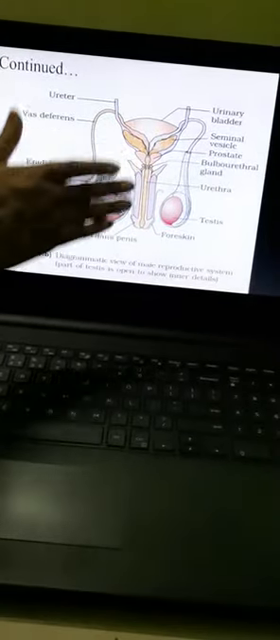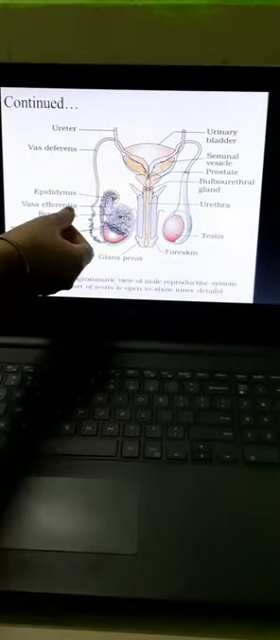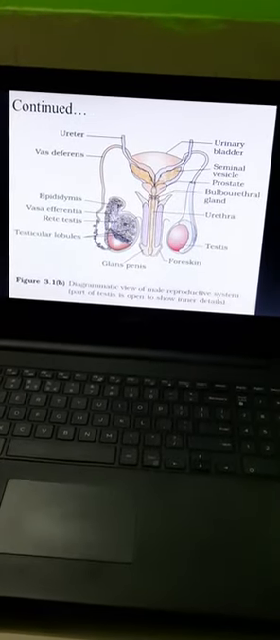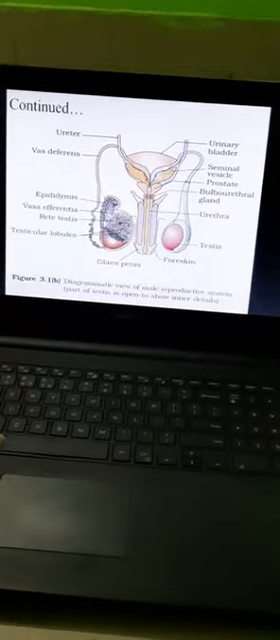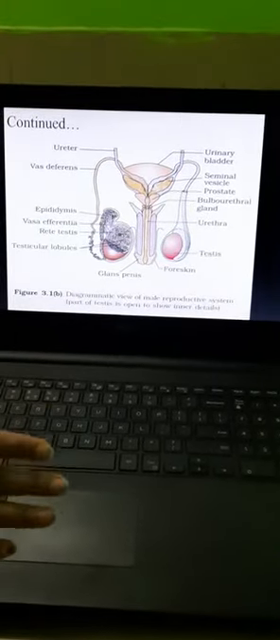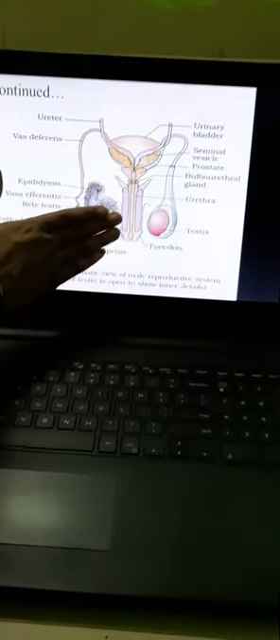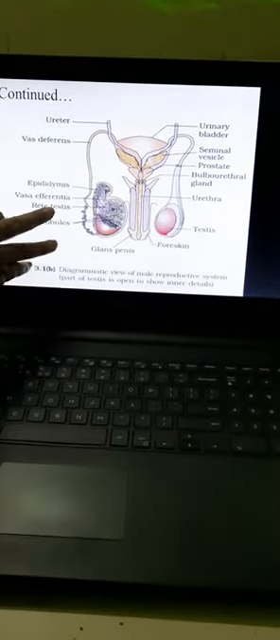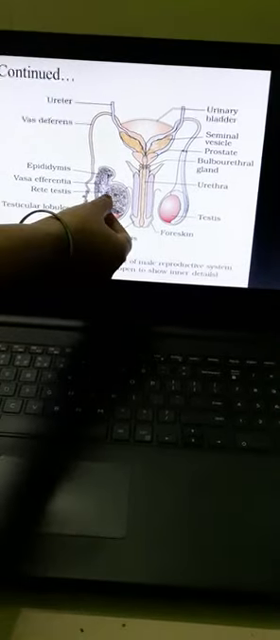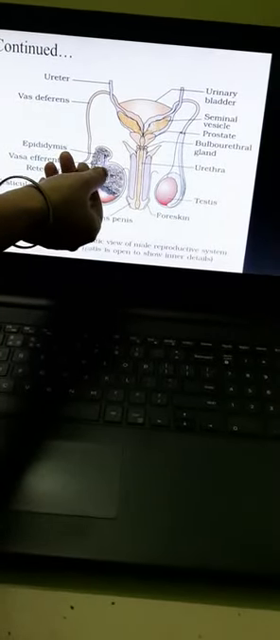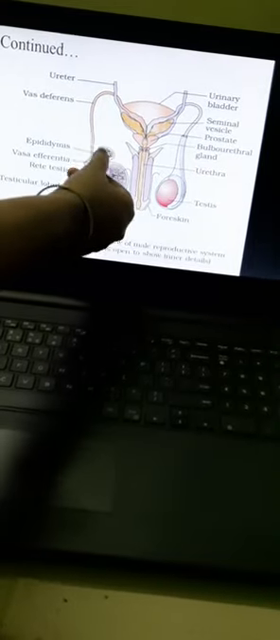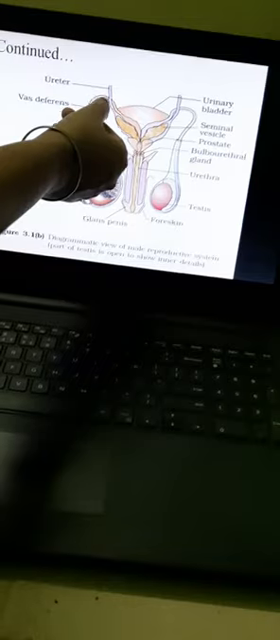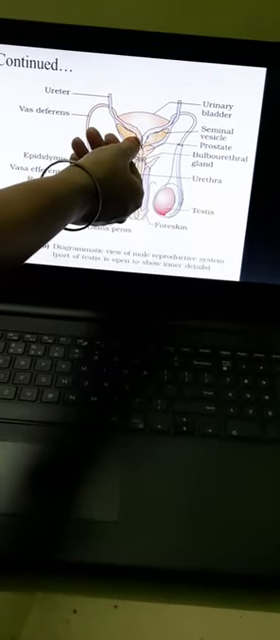Why are all these organs, or all these parts, very important? Because we need to know the passage of a sperm. First, the sperm is formed in the testis, or you can say the testicular lobules. Then from the testicular lobules it passes to the rete testis, then to the vasa efferentia, then to the epididymis, then to the vas deferens, and from the vas deferens to the seminal vesicle.